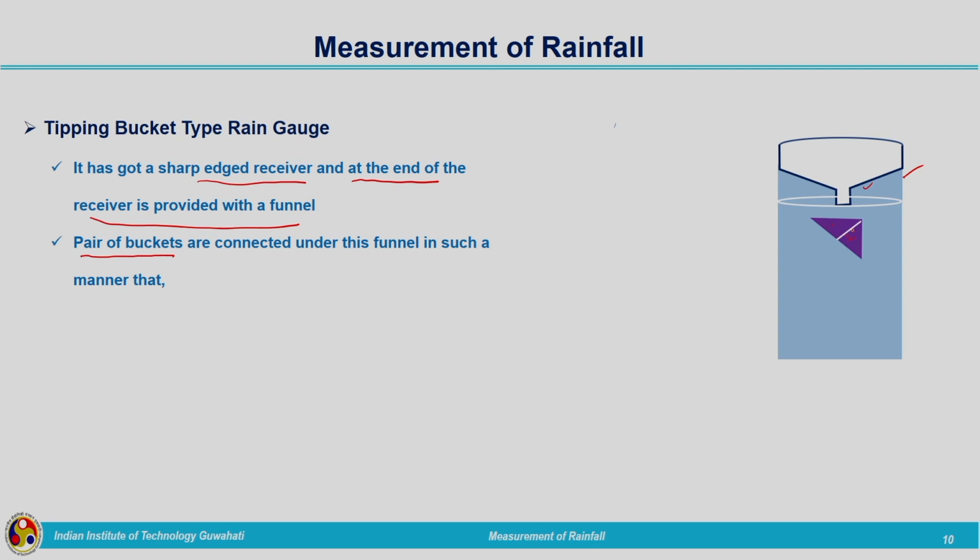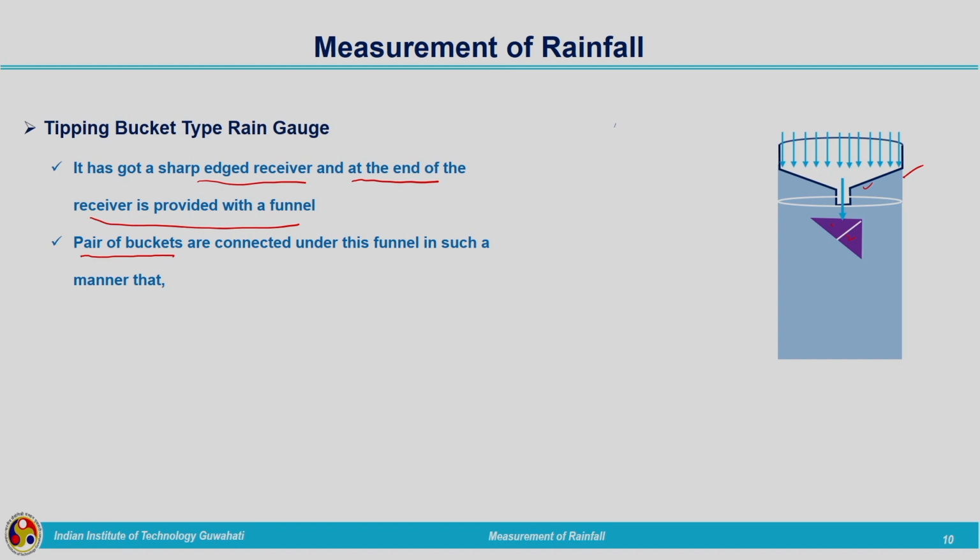When rainfall is occurring, it will be collected in the funnel and directed towards the buckets. This way rainwater will be entering into the bucket. When we get a rainfall of 0.25 millimeters in this bucket, what will happen?